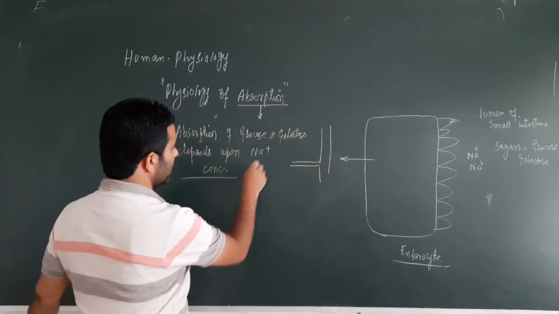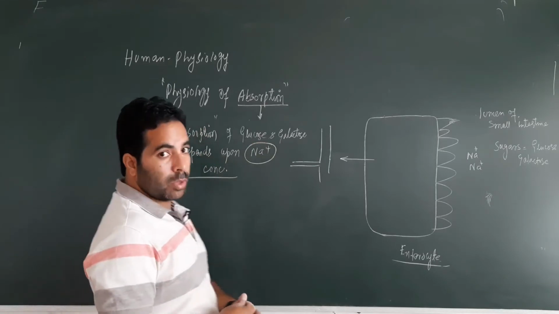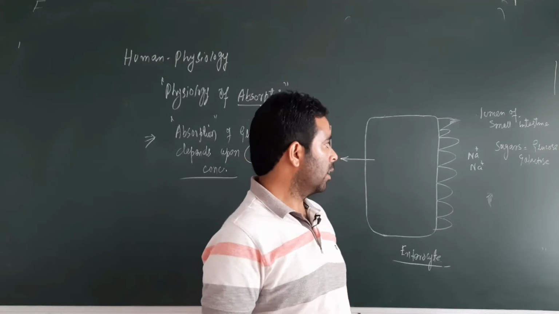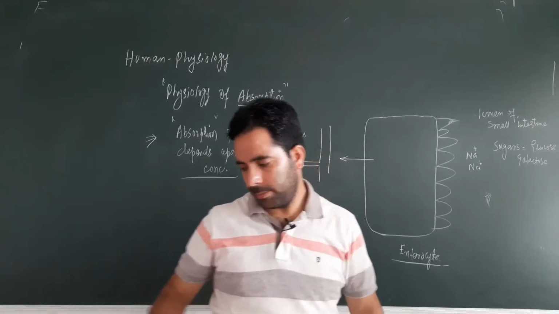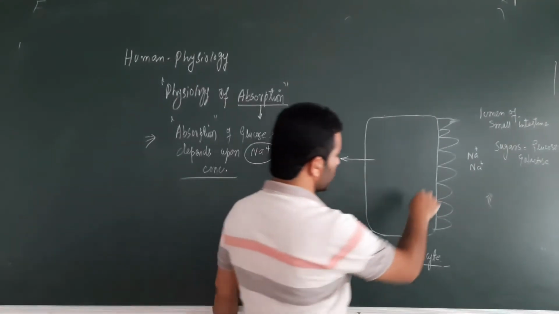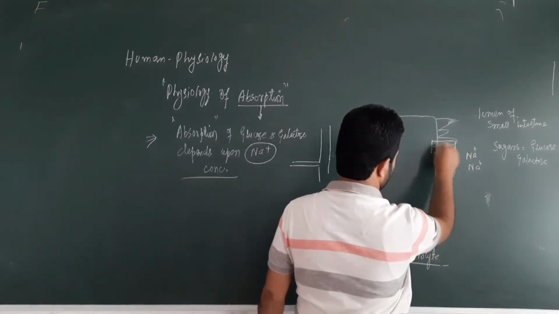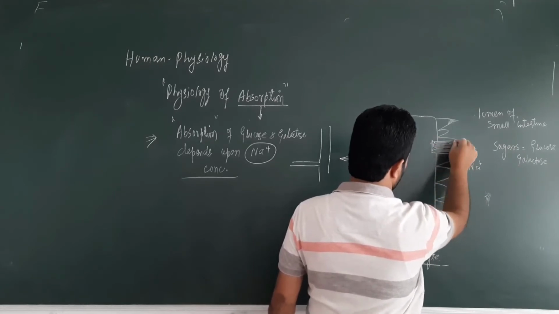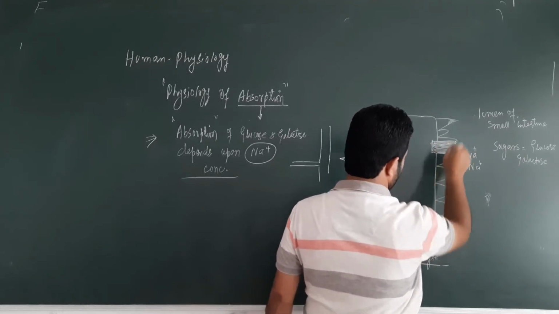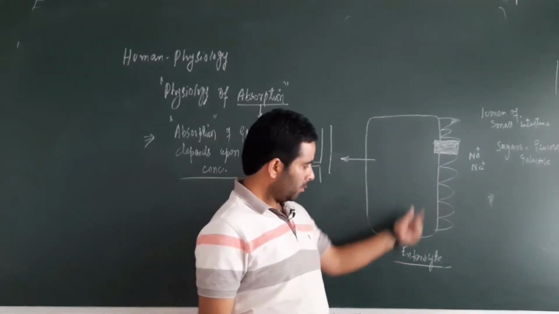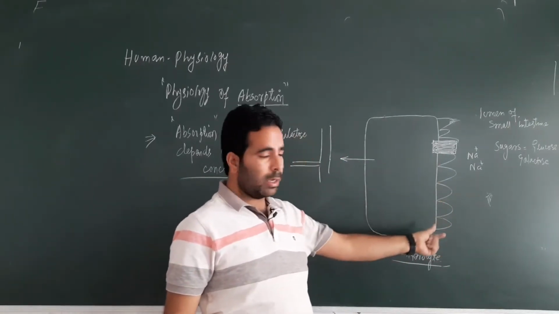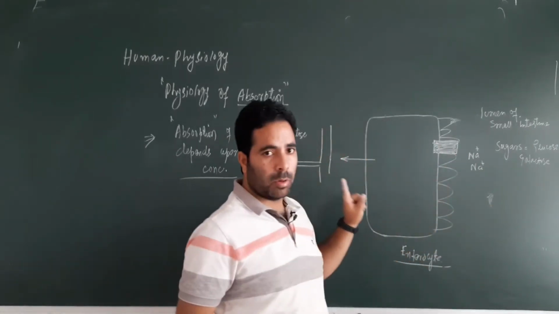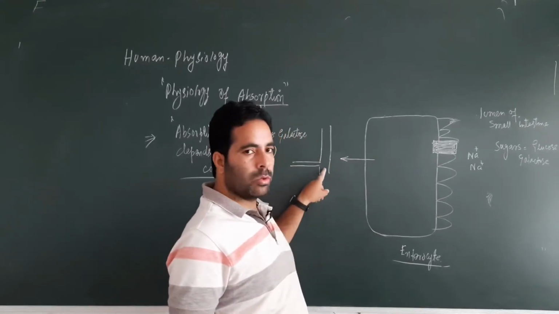But why do they depend on the sodium? Why does the absorption of glucose and galactose depend on the sodium concentration? Because of the transporter through which they are absorbed. This is actually a transmembrane protein. A transmembrane protein is required, right? On the plasma membrane there is a transporter through which the glucose and galactose will be carried, and then finally will go to the blood, right?